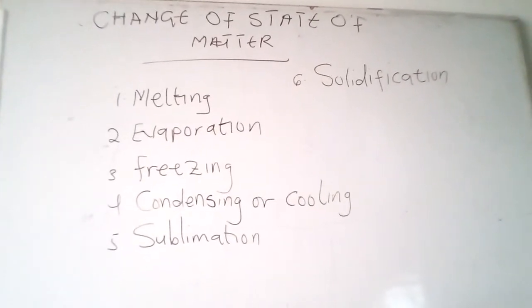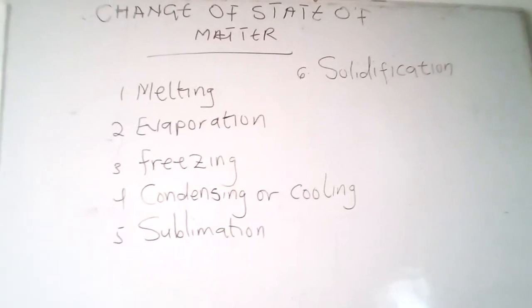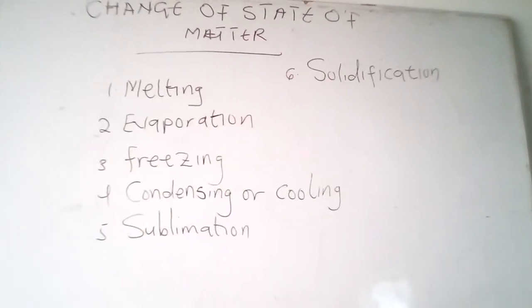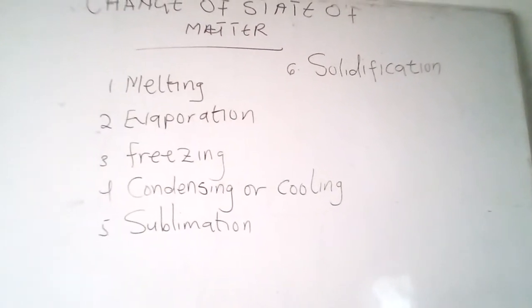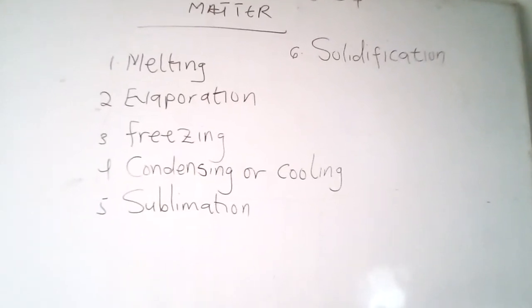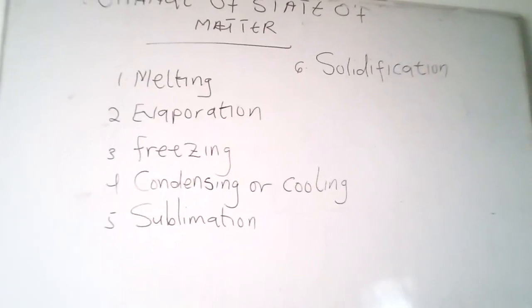So this means that substances can change their state at different temperatures. The different methods of change of state of matter are melting, evaporation, freezing, condensing or cooling, sublimation, and solidification.